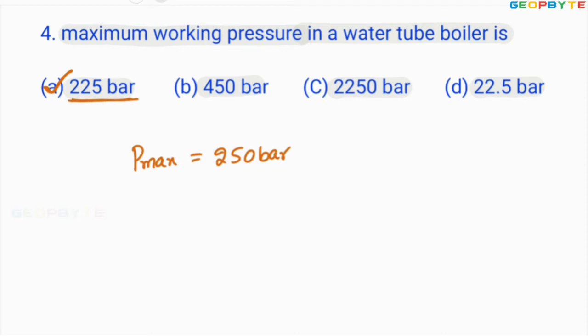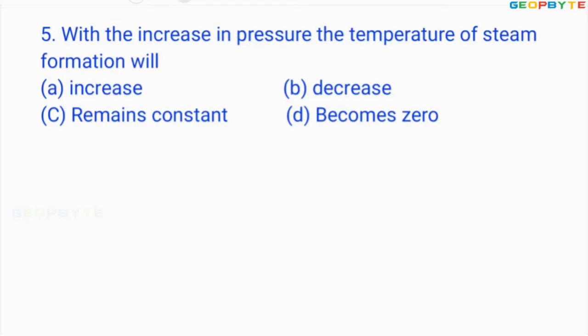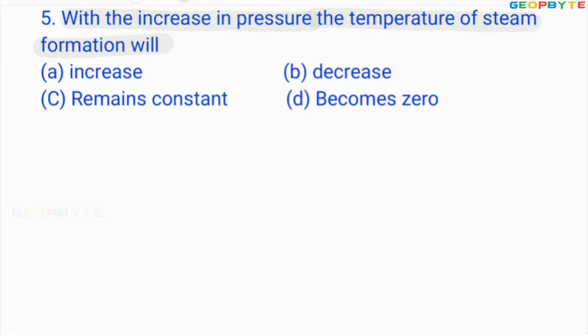Let us take another problem. Look at the fifth problem. With the increase in pressure, the temperature of steam formation will be? So you are asked to decide the temperature of steam formation when the pressure is increasing. As you know, corresponding to P1 equal to 1 bar, the saturation temperature, meaning the temperature at which water starts evaporation, is 100 degrees centigrade.